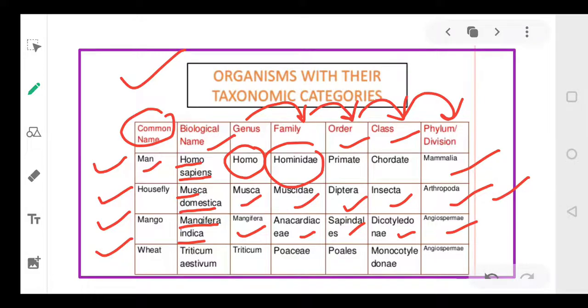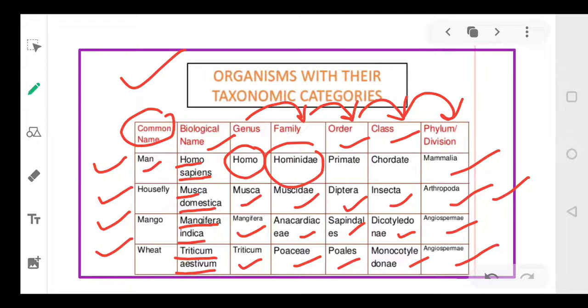Wheat means गेहूं जो हम खाते हैं. It is called Triticum aestivum. The genus is Triticum, family Poaceae, order Poales, class Monocotyledons, and it also belongs to the phylum Angiosperms, or division rather, because it's a plant. So it belongs to the division Angiosperms, right everyone?